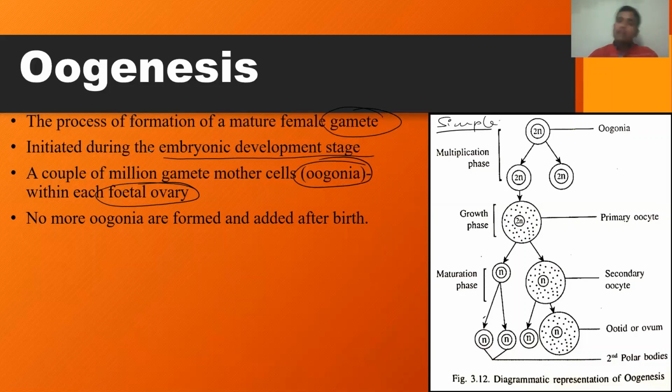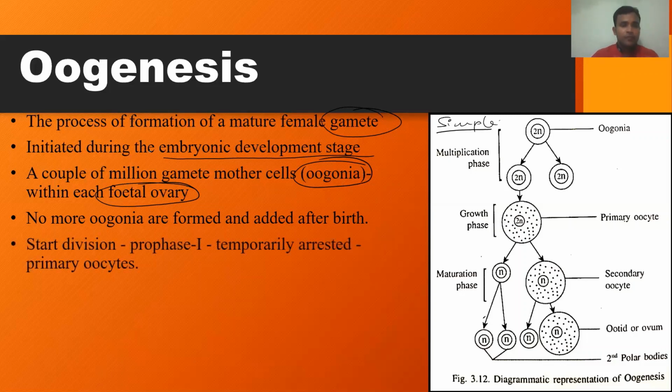That means the phase of multiplication, the mitotic division, is already completed before the birth of the female child. So after the birth of that child, what happens?